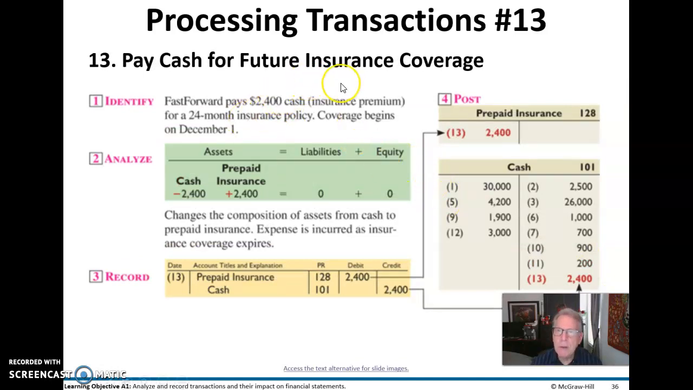And then we're going to pay some cash for future insurance coverage. We're prepaying this insurance. So prepaid insurance is an asset, normally a current asset, and we're going to debit prepaid insurance and credit cash to pay for it. Notice nothing here has hit the income statement yet. We haven't used up any of this insurance; it is not yet expired.